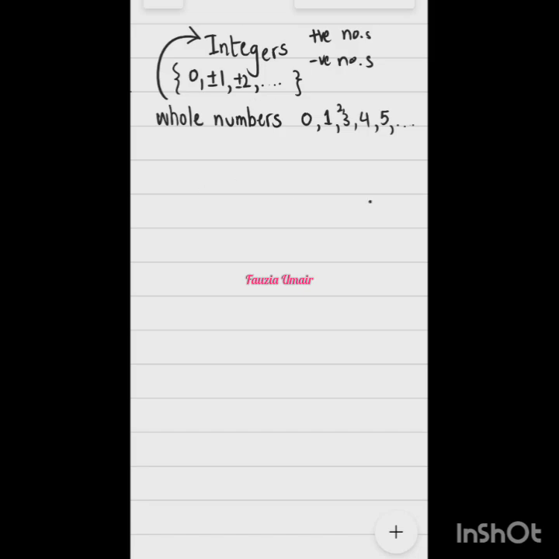So if I draw integers on a number line, do you know what is a number line? Yes, ma'am. All right. So can you tell me what is a number line? Ma'am, it's a line where we can place the numbers, like from zero to the left we write negative numbers and from the right we write positive. Excellent. So number line is an imaginary line. Imaginary because it's not an actual line. It's not like there is actually a line and we are putting the numbers on it. It is just a concept, right? And this concept is that we can understand the numbers better when we draw them visually.